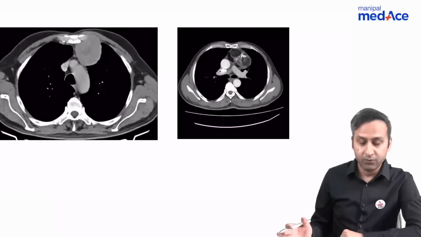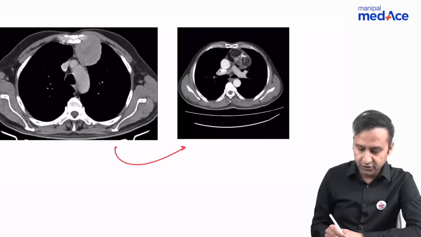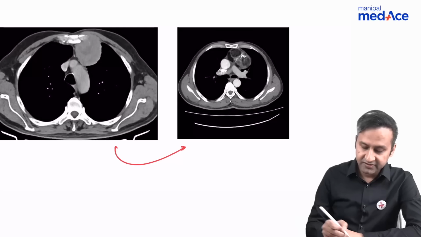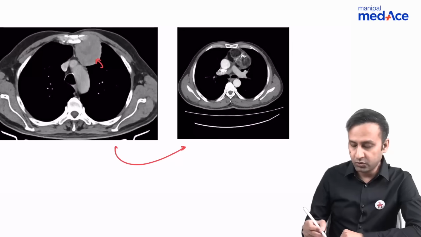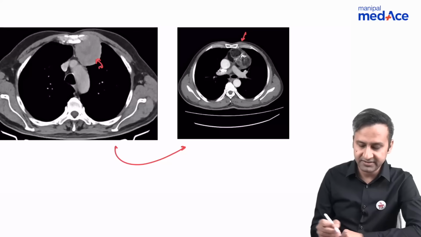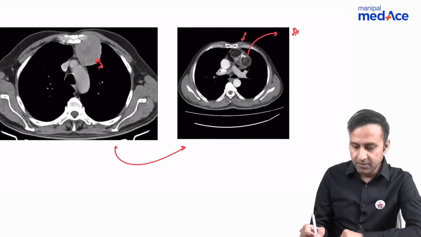Now, before I go ahead, I want you to have a look at these two images, very close differentials, both of which were asked in the exam this time. This is the thymoma. We've discussed about it. Now, what do we see here? Again, we can see a mass which is located at exactly the same location as this mass, that is in the anterior mediastinum. But there is something very, very special about this mass.